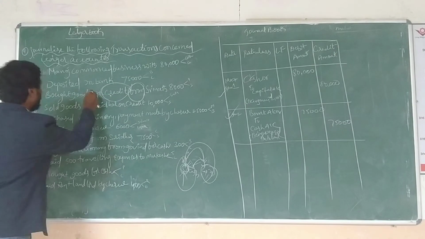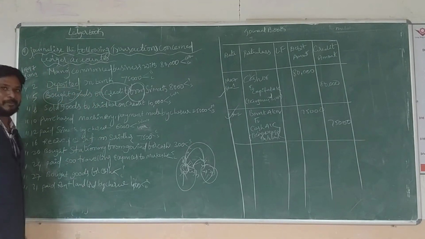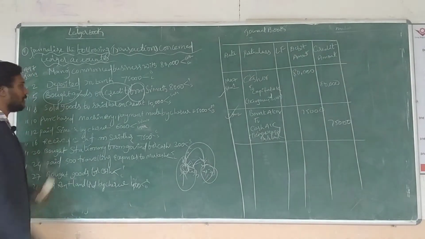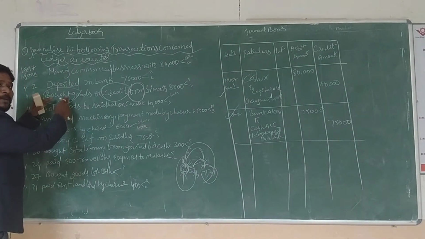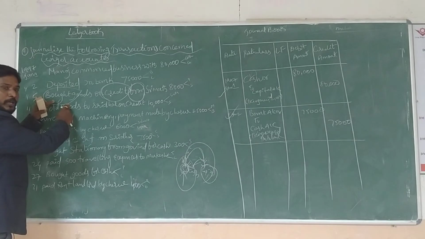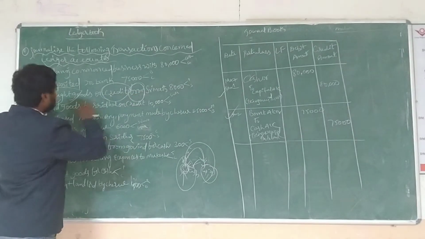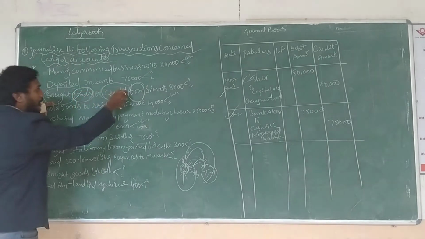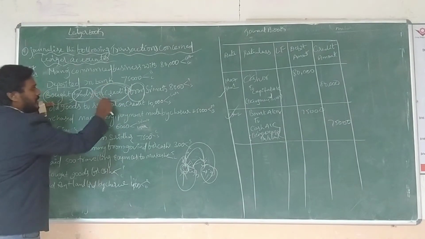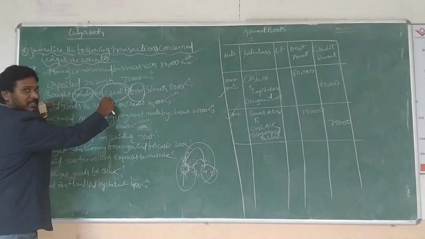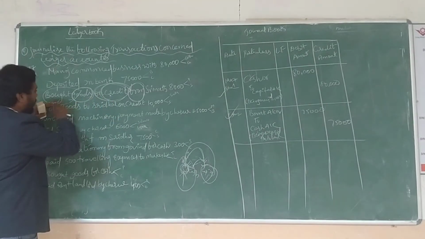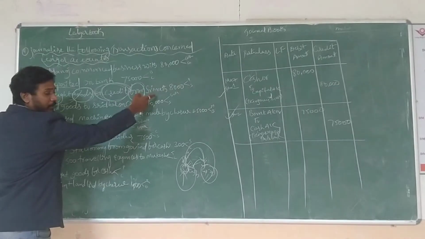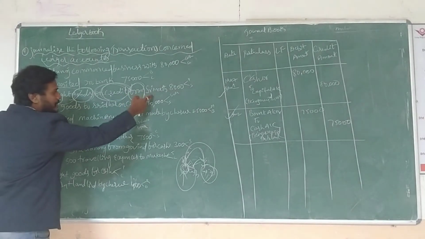Then for which purpose? Bought means buying, means purchasing. Remember students, bought is nothing but buying or purchasing. So this goes to the purchase account. But what do we purchase? Goods on credit. This is not a cash transaction, this is only a credit transaction. From where? From Srinath. So Srinath is the giver.